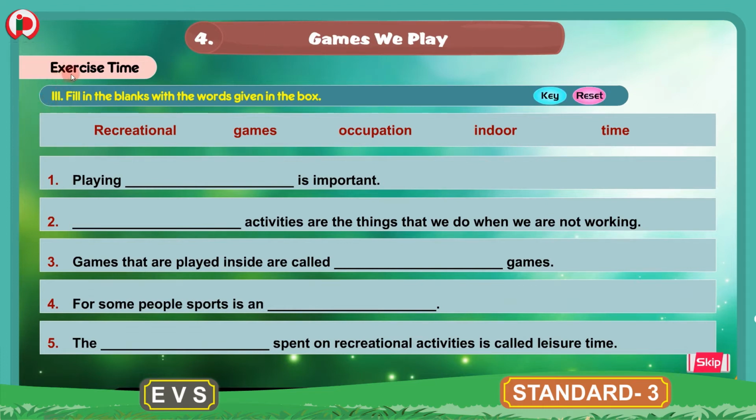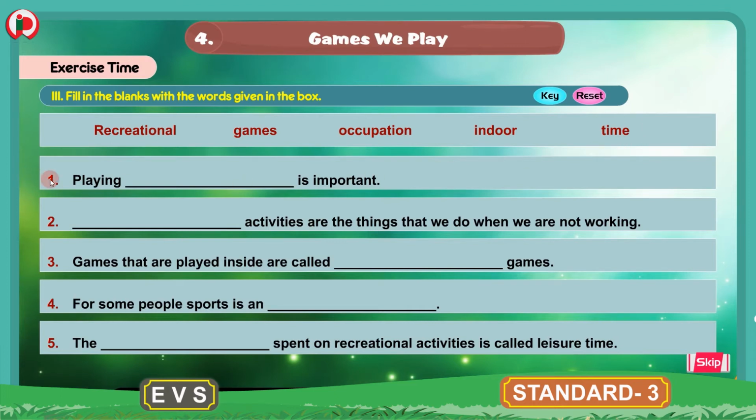The third bit under exercise time is fill in the blanks with the words given in the box. Children, here we have 5 sentences. These sentences have blanks. We have to write the correct word in these blanks and complete the sentences. And some words are given here in this box. With the help of these words, we have to fill in these blanks. Now, what are these words? First, let's read them. Recreational, games, occupation, indoor, time.